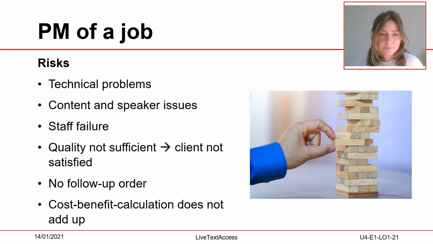The risks. Which risks need to be considered? First of all, the technical problems. Especially at remote jobs, problems with the transmission line, the software, or a loss of connection can appear. When a topic is very specific and complicated, content issues can cause difficulties. Also, when a speaker is talking very fast, cryptic, indistinct, has a strong accent, or is not able to speak the language well.